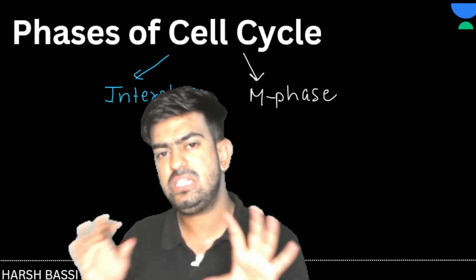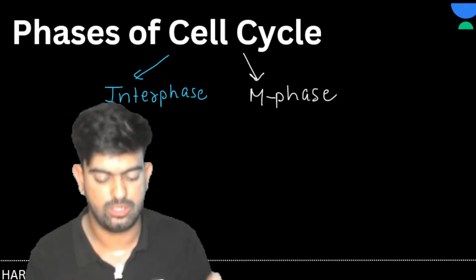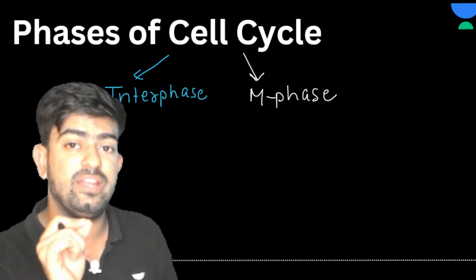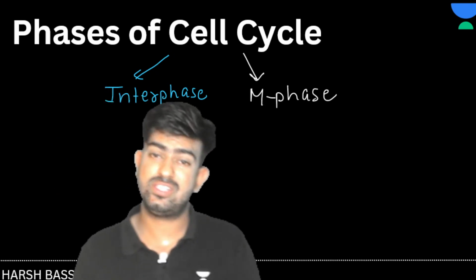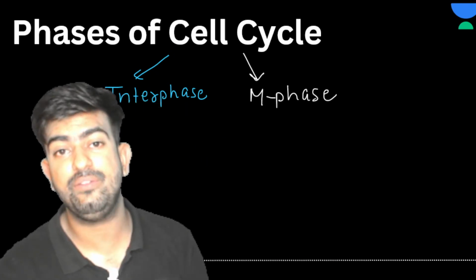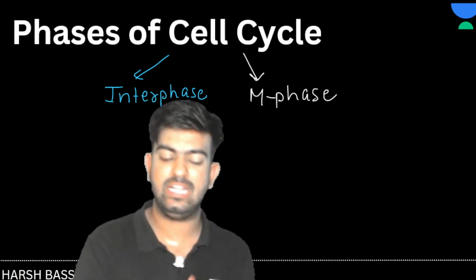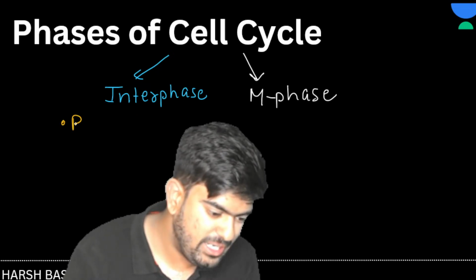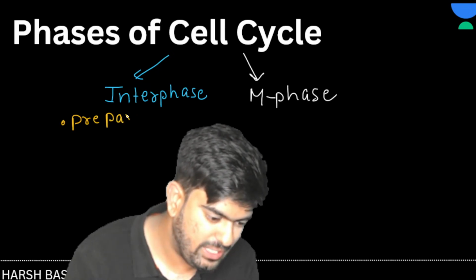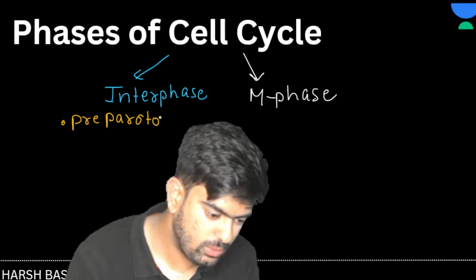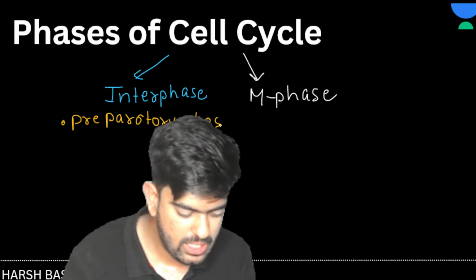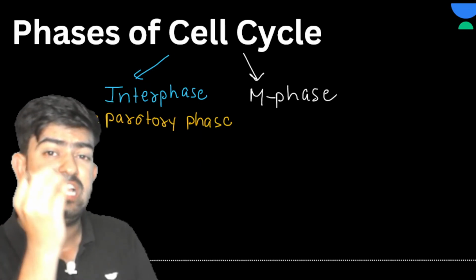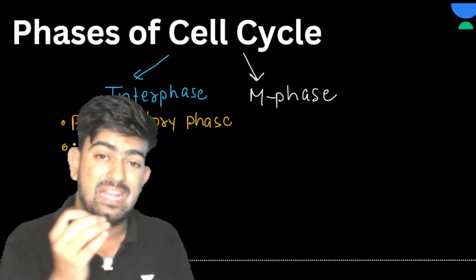So in interphase there will be no cell division, but in M phase there will be the actual cell division. So sir, what's the need of interphase? We could have gone directly into M phase, right? No, it can't happen because it needs some preparation. So in interphase, what things happen? We call it a preparatory phase. Next, cell growth takes place in interphase. The cell is also growing in size.